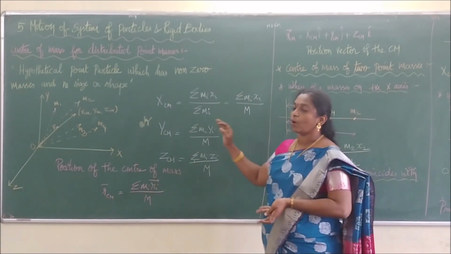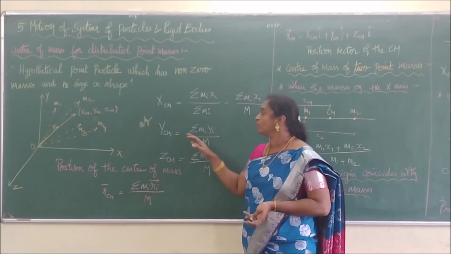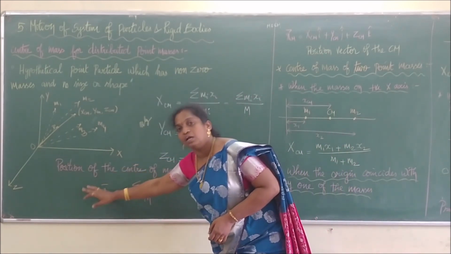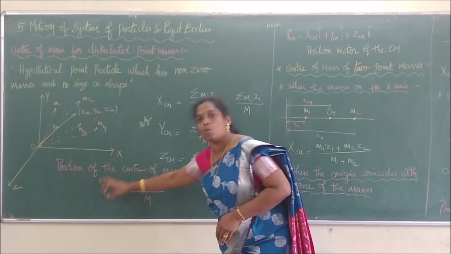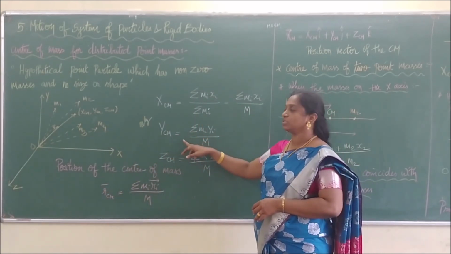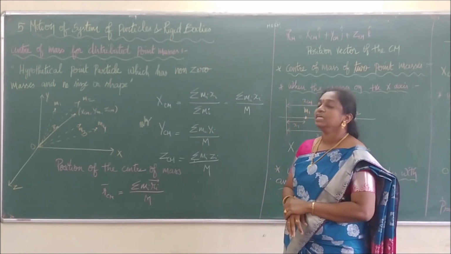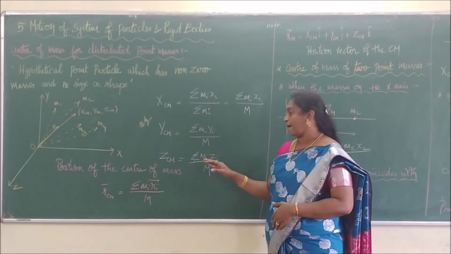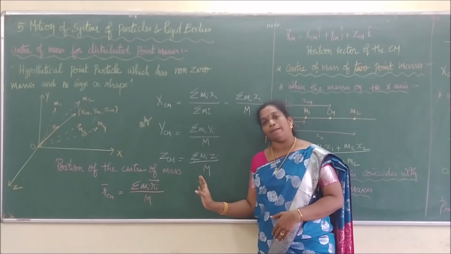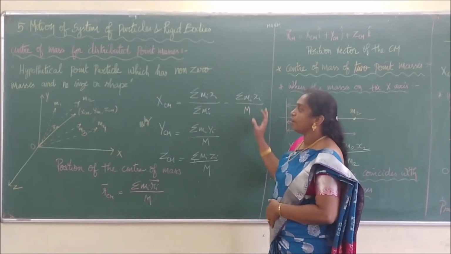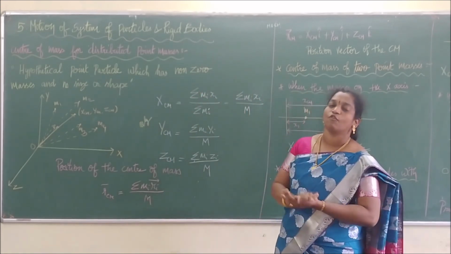Similarly, we can write for the y and z coordinates. Instead of x, we write y, and instead of y, we write z. So we can write ycm is equal to summation of mi yi divided by M, and zcm is equal to summation of mi zi divided by M. We can write this for all the coordinate axes like that, and all these coordinates together will form the center of mass.